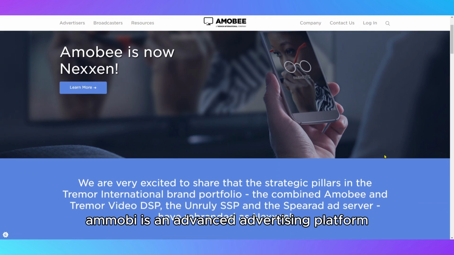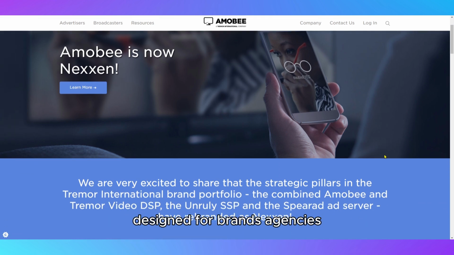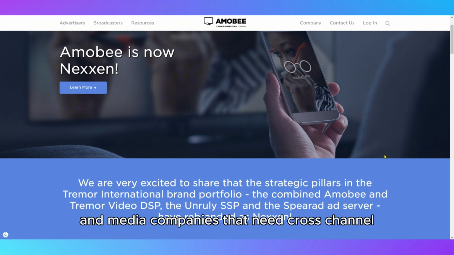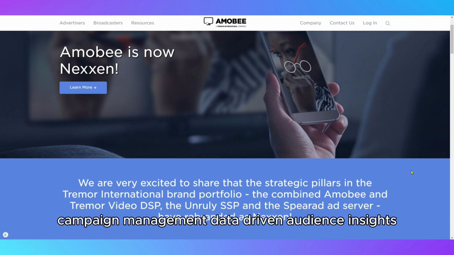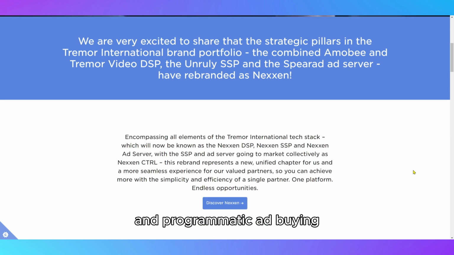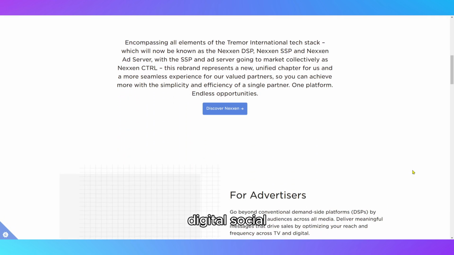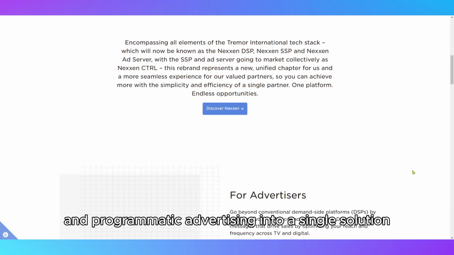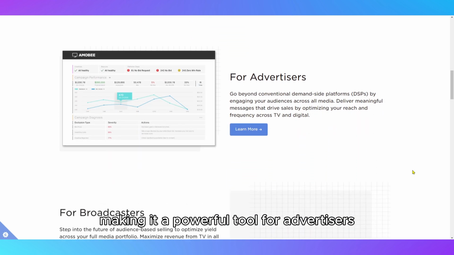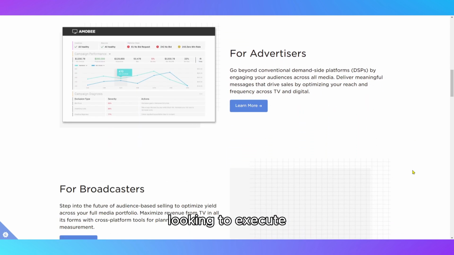Amobee is an advanced advertising platform designed for brands, agencies, and media companies that need cross-channel campaign management, data-driven audience insights, and programmatic ad buying. It stands out for its ability to unify TV, digital, social, and programmatic advertising into a single solution, making it a powerful tool for advertisers looking to execute omnichannel campaigns with precision.